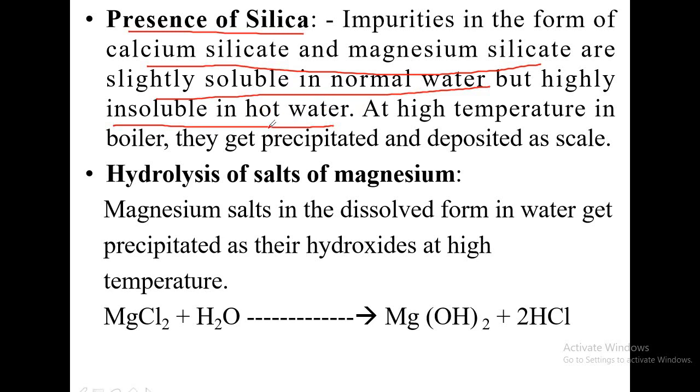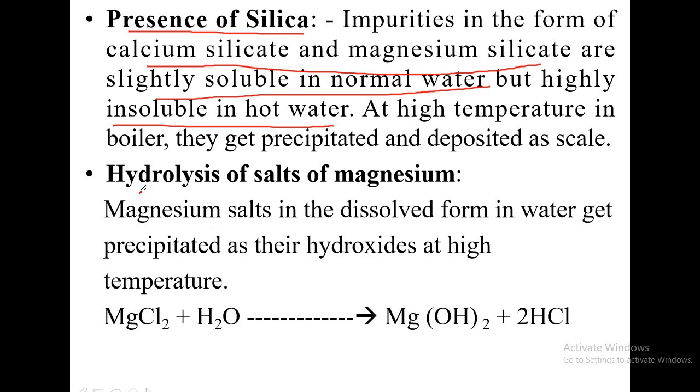Then what happens when such water containing calcium silicate and magnesium silicate is fed to the boiler to generate steam? At high temperature, the solubility of calcium silicate and magnesium silicate decreases, and when solubility decreases, they get precipitated. When they get precipitated, they slowly get deposited on the walls of the boiler as a scale.